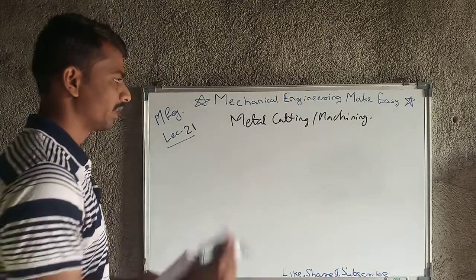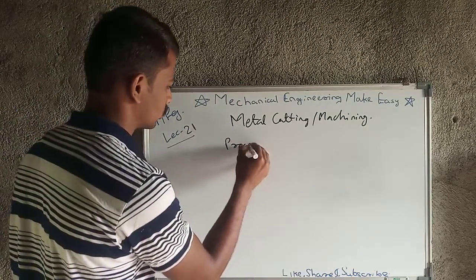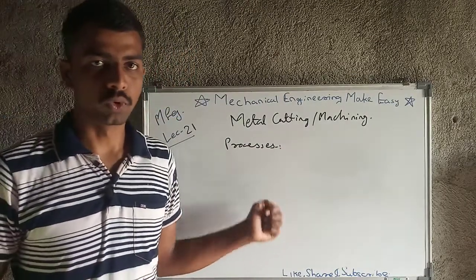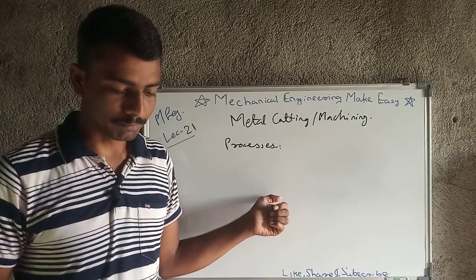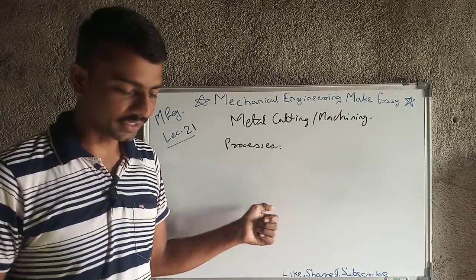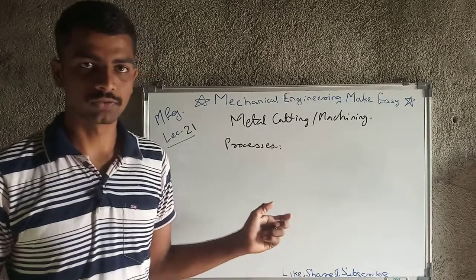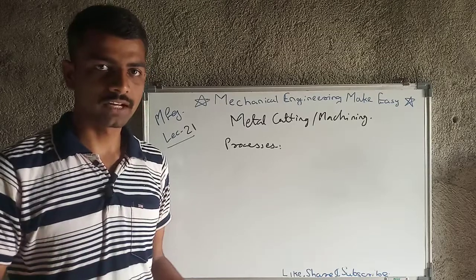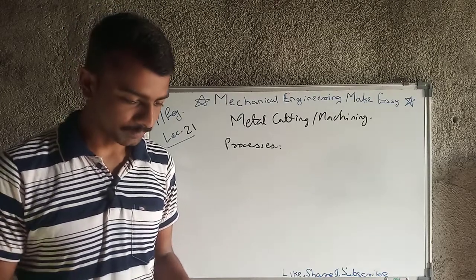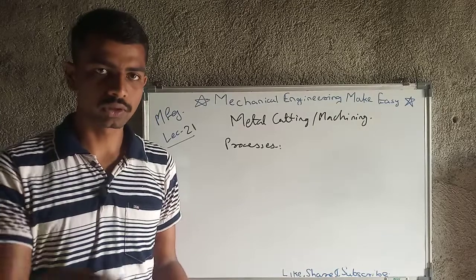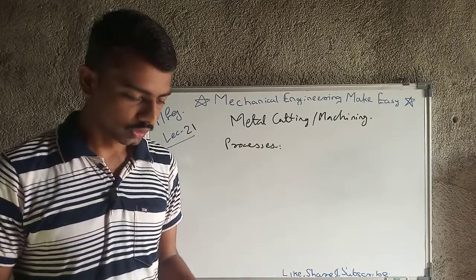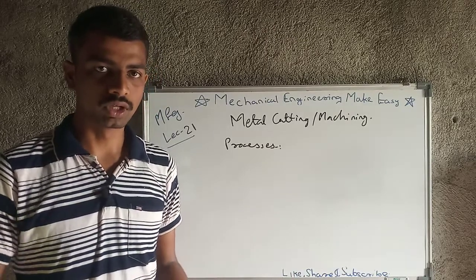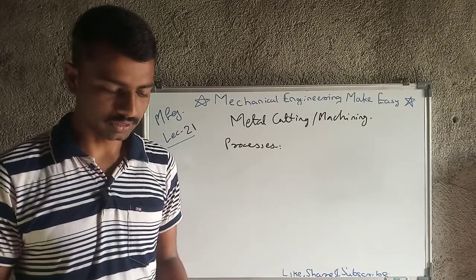So, various metal cutting processes. There are various metal cutting processes like turning, boring, drilling, planing, milling, grinding, shaping, honing, etc. In turning, we remove the material from the circumference of the workpiece. In boring, we enlarge the existing hole. Milling also has different types, like slab milling and likewise.